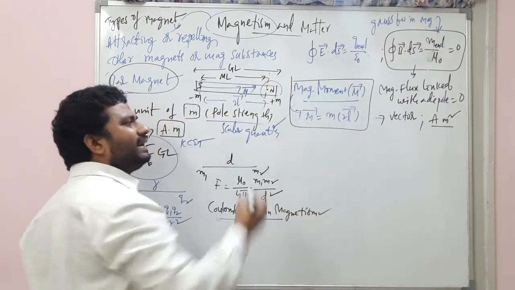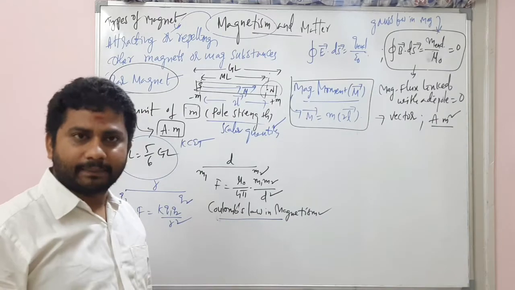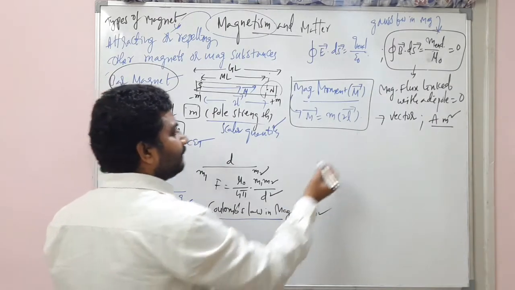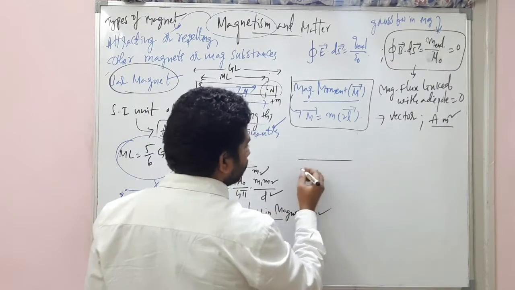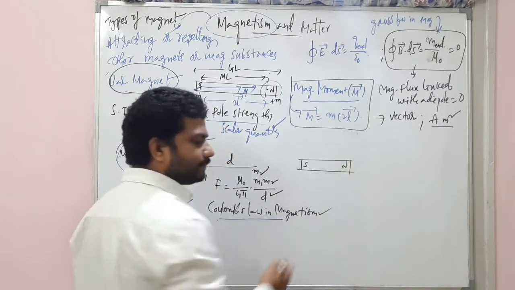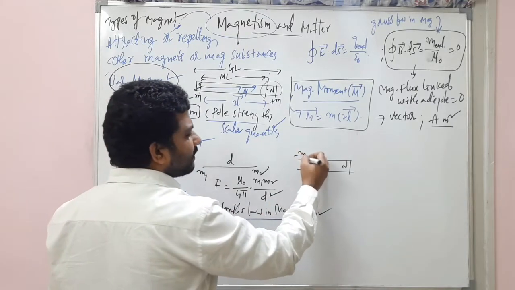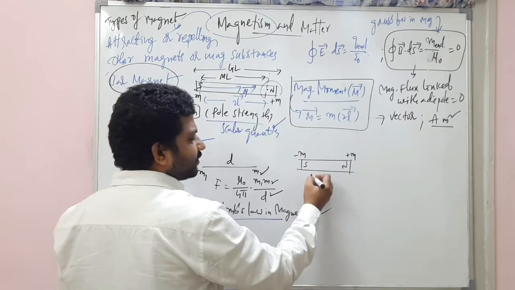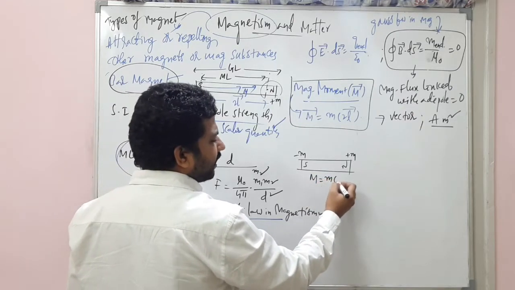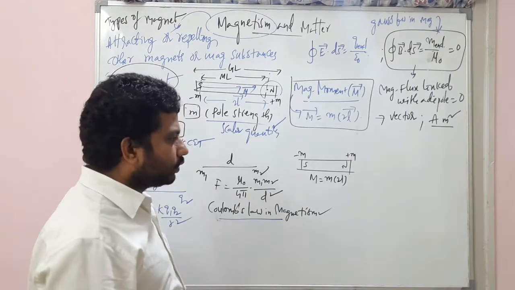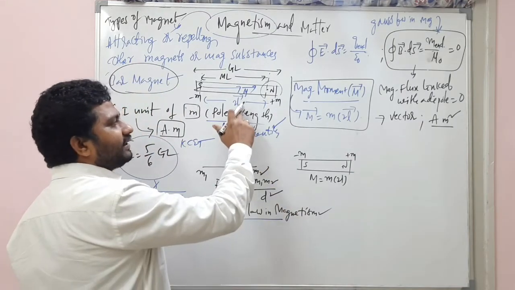There are so many things involved in the magnetic moment. Now let us see, my dear students. So this is the magnet. Carefully observe. South pole is here, north pole is here. Pole strength is minus M, pole strength is plus M. So this magnetic moment is M into 2L. I am taking the magnitude, right? And this 2L bar is a vector quantity.